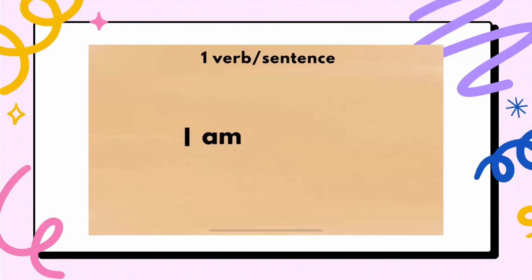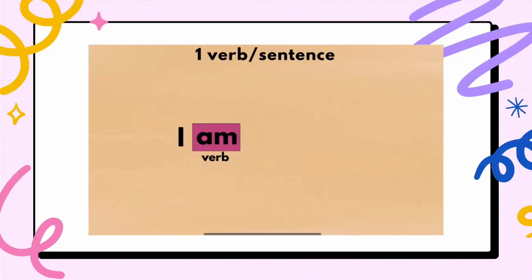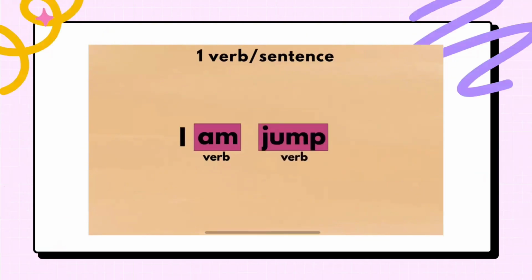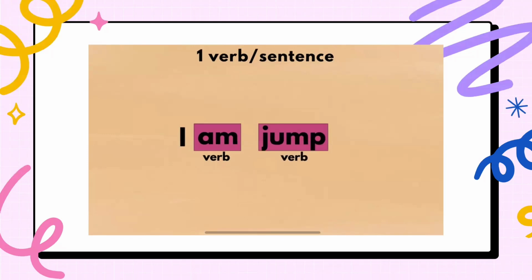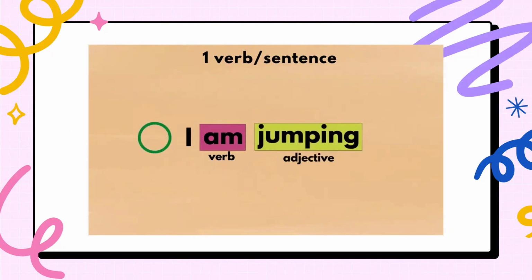We have another example here. "I am jump." The am is a verb, and jump is also a verb, so it cannot be in the sentence. That is wrong. In order to correct it, we have to add ing to jump. So, "I am jumping." Am is a verb and jumping is an adjective. So that is correct.